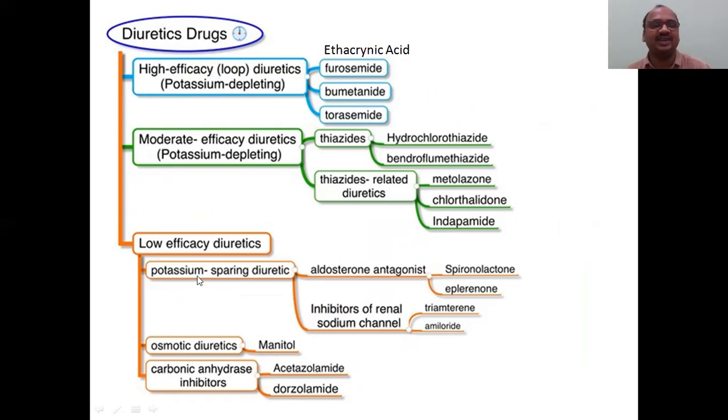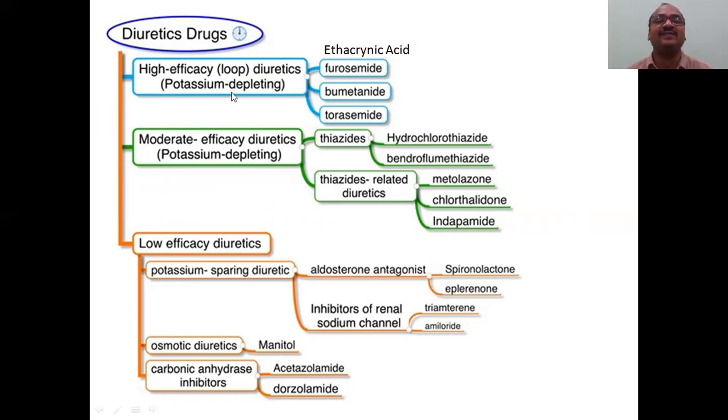So low efficacy diuretics, again 3 parts are there. First 3, high, moderate, low. Now the low is again 3: potassium sparing, osmotic diuretics, carbonic anhydrase inhibitors. 3. This you have to practice like anything, and I will give the clues also on how to remember.